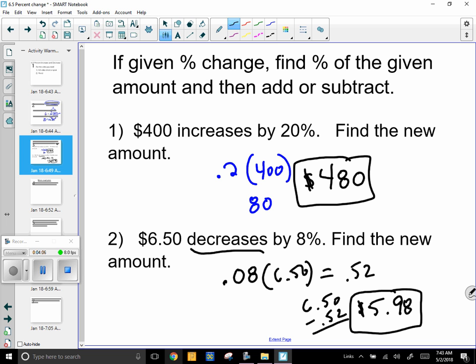All right, so these are slightly different. This goes back to the percent equation that we talked about last video, where you just multiply, but then you're going to add it back to the original. That's the difference here. On the previous video, we just found the number. This time we're increasing or decreasing the number by that amount.